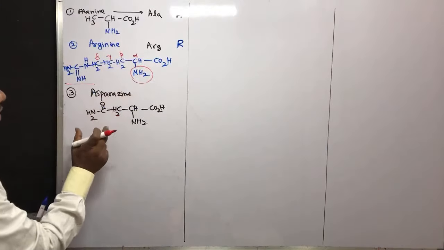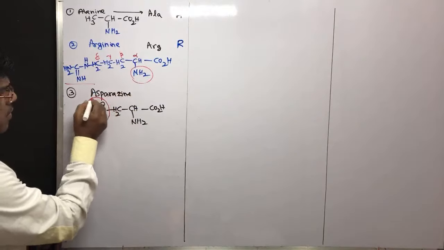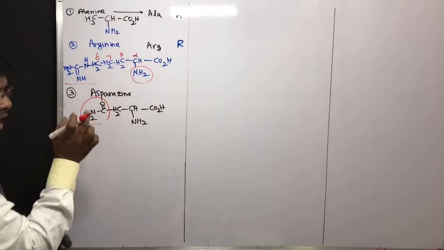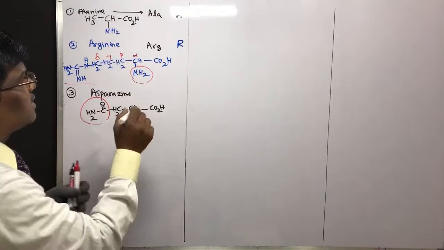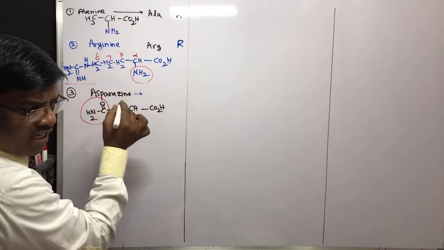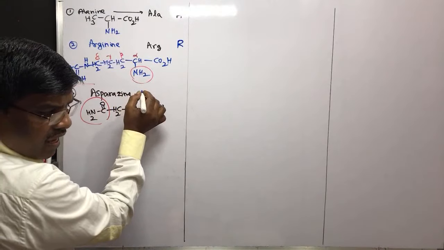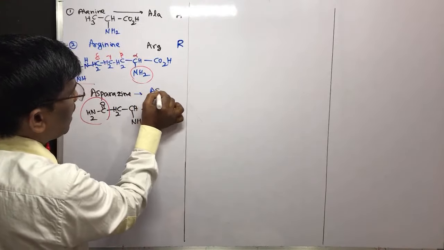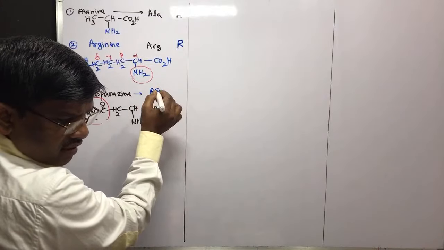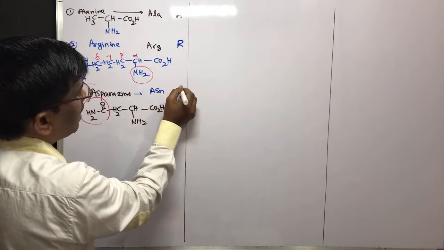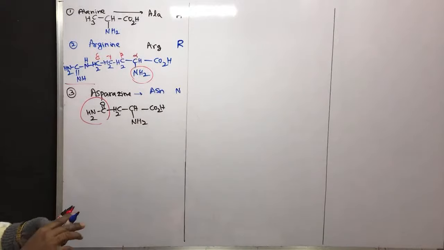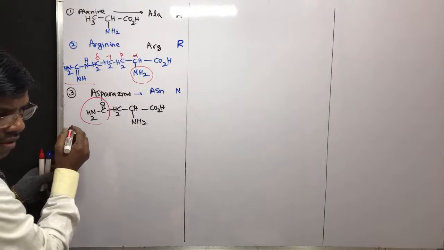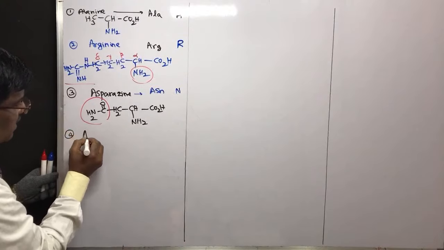So this is asparagine. This is the basic unit of alanine, this is the formamide group. Then what is the abbreviation of this? Asparagine can be written as ASN, and the single letter abbreviation is N. Then follows aspartic acid.